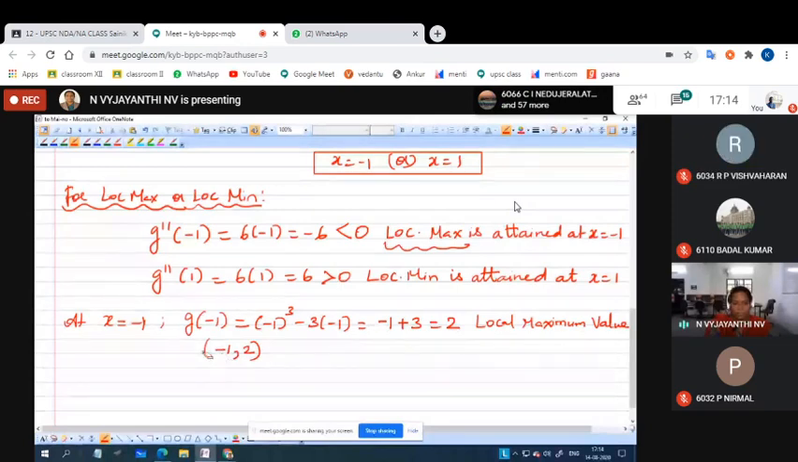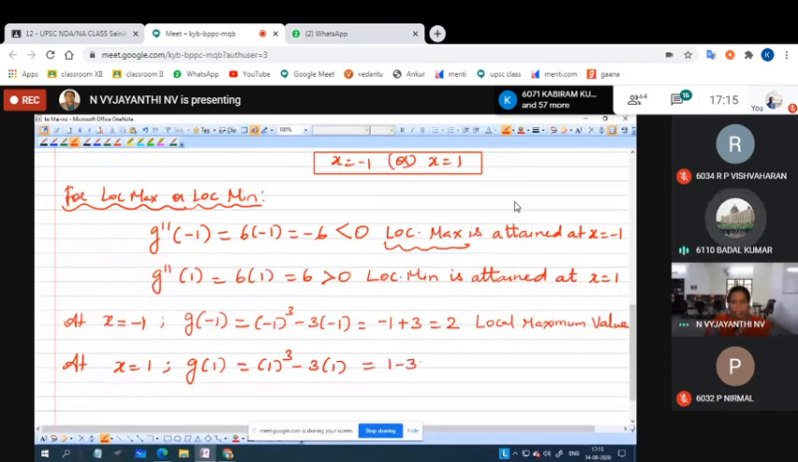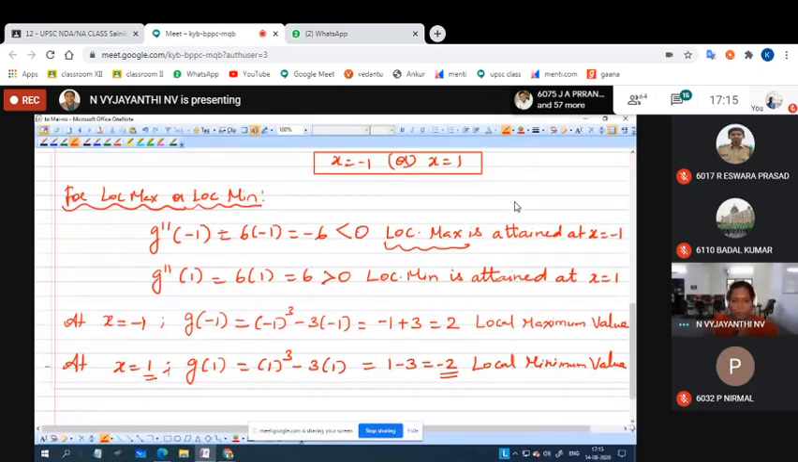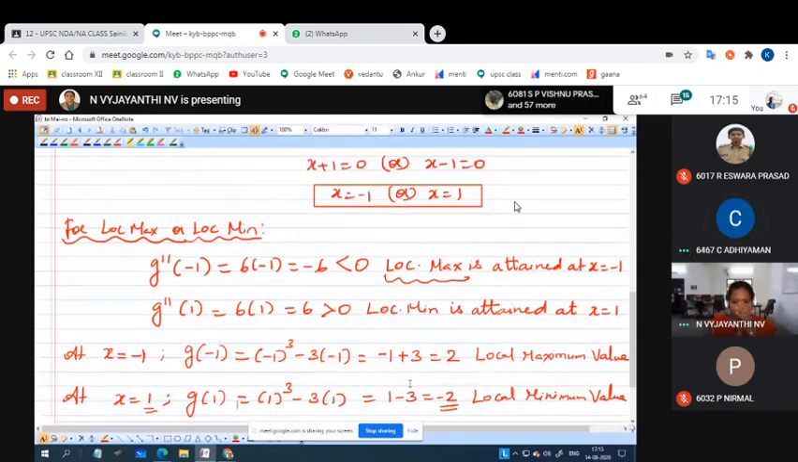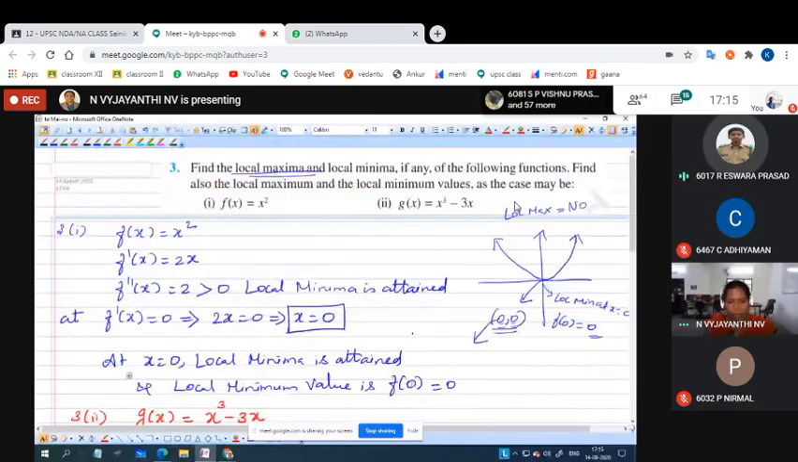Secondly, they're asking for the minimum point. At x equal to 1, g of 1 is 1 cube minus 3 into 1. That is 1 minus 3, that is minus 2, which is the local minimum value. This local minimum value is minus 2, which is attained at the point 1. Are you clear with this? Yes, ma'am.